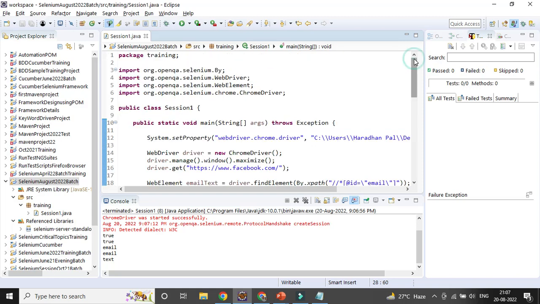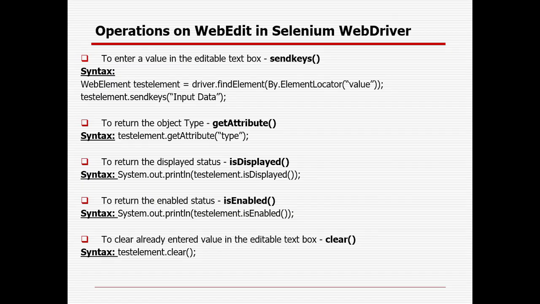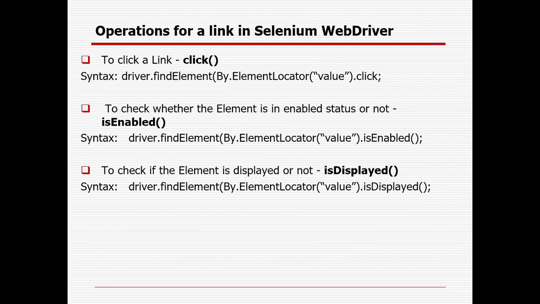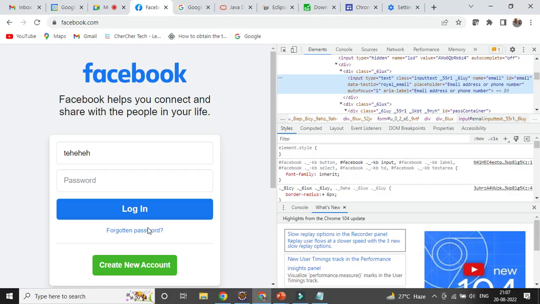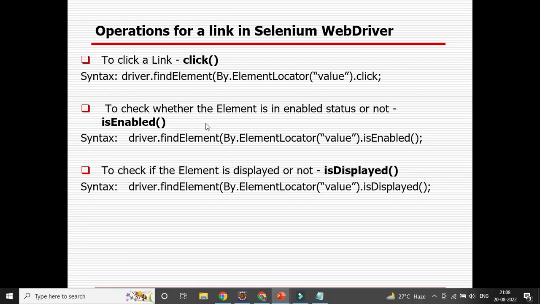And the last one for today's topic: what are the different things you can do for the link. Similarly you can check whether it is enabled or not, whether it is displayed or not. For the link, say the forgotten password link, I can store it in a variable called forgotten password link as a WebElement. Then I can validate whether it's enabled, whether it's displayed, and I can click on that link.